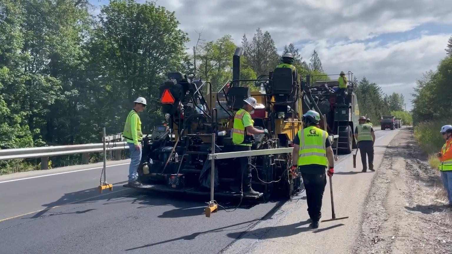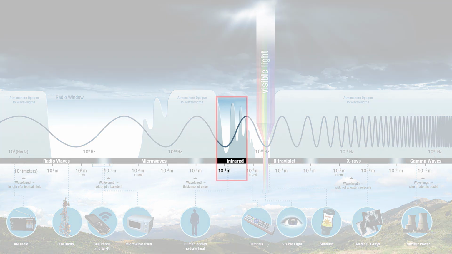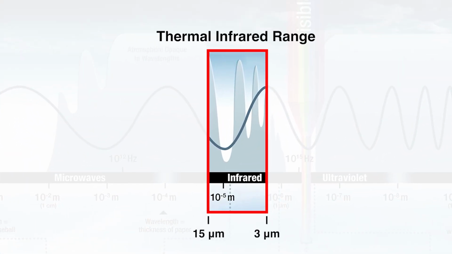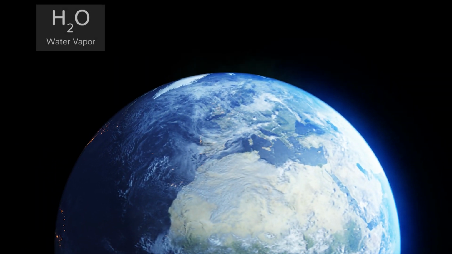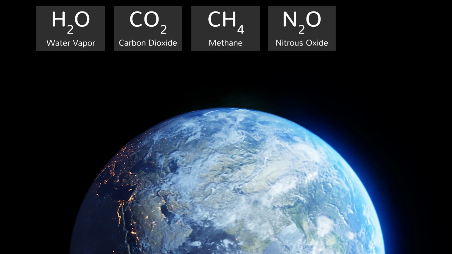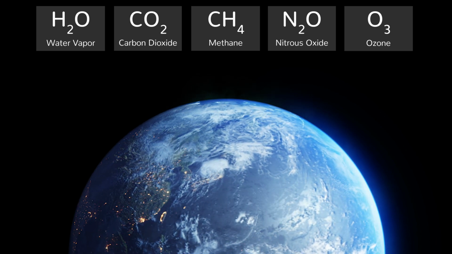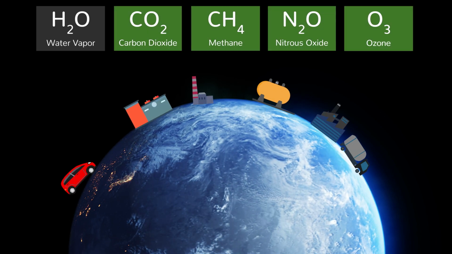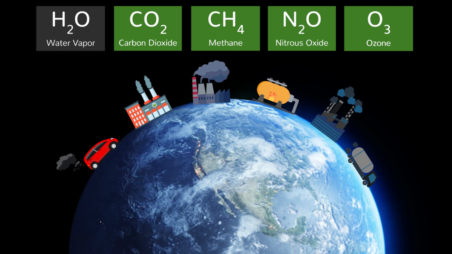In the world of climate science, greenhouse gases are one such factor. These are a variety of different gases present in the Earth's atmosphere, all of which emit radiation wavelengths within the thermal infrared range. Some of the most common types of greenhouse gases include water vapor, carbon dioxide, methane, nitrous oxide, and ozone. While these compounds are naturally occurring on our planet, humans contribute excessive quantities of some of these gases into the atmosphere, largely as a result of burning fossil fuels.